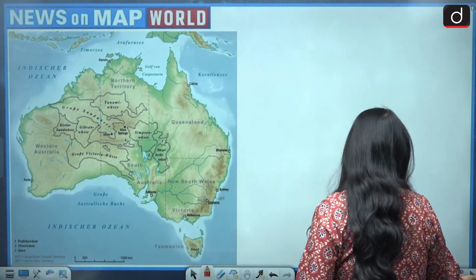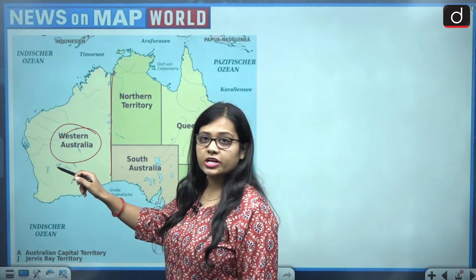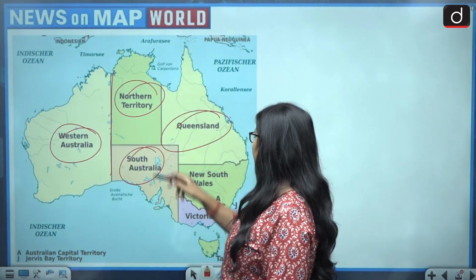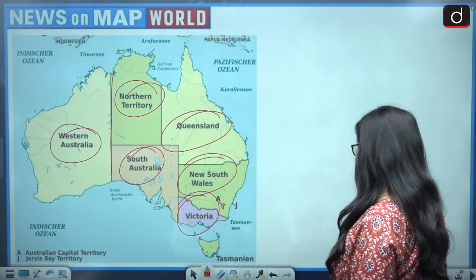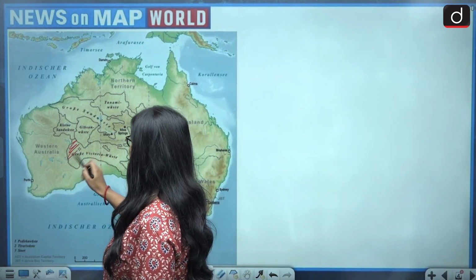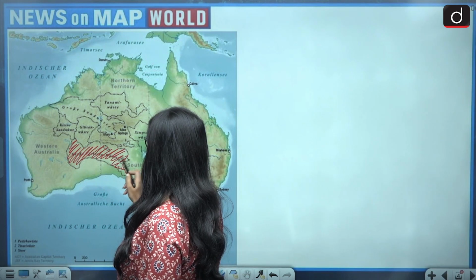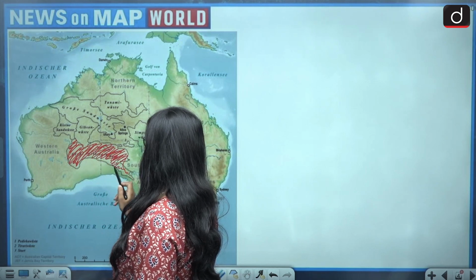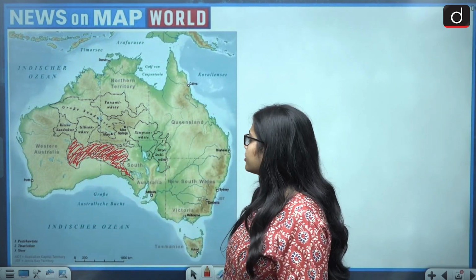And if we divide Australia into different halves, then this is Western Australia, Northern Territory of Australia, Southern Australia, this is Queensland, New South Wales and Victoria. And if we talk about the Great Victoria Desert, then this is its location. This is how the Great Victoria Desert is spread across different divisions. So let us see its location.